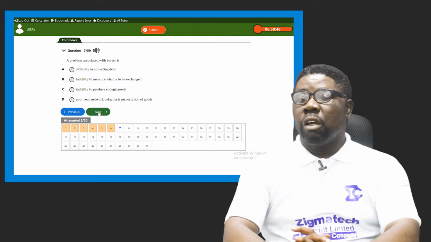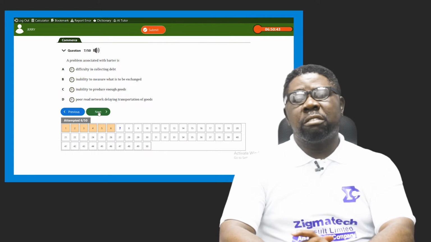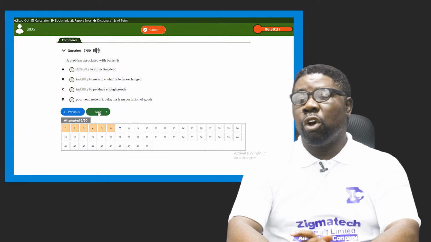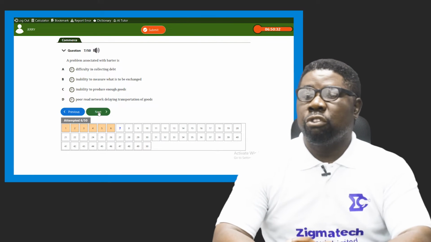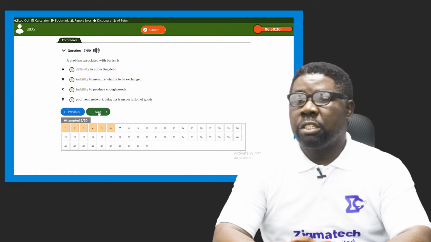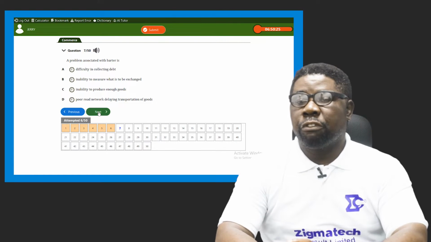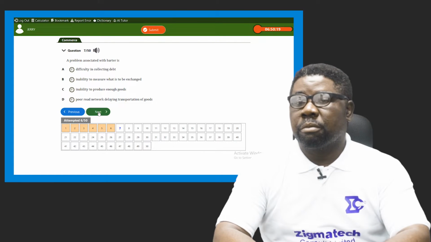A, we have difficulty in collecting debt. I don't think that the barter system accepts debt. It never does that. There's no room for deferred payment in the barter system of trading. So A is out of it. B, inability to measure what is to be exchanged. All right, we have C, inability to produce enough goods. That looks good enough, but you can't say that because people have a lot to produce. They can share anything. It's better they can be able to find who they want to exchange with.